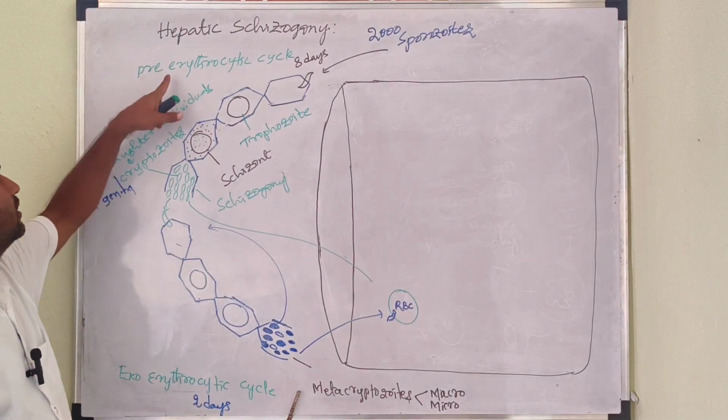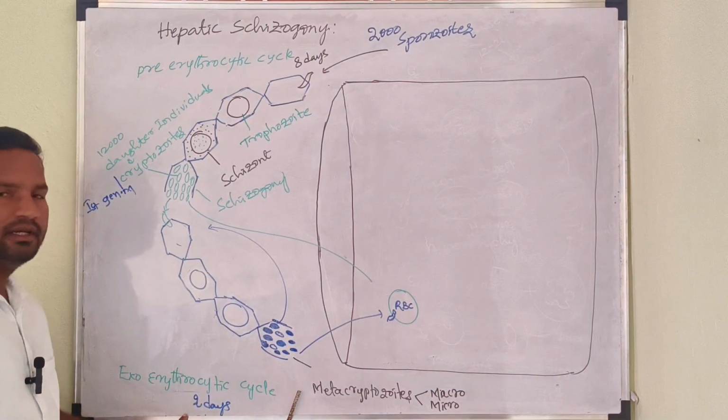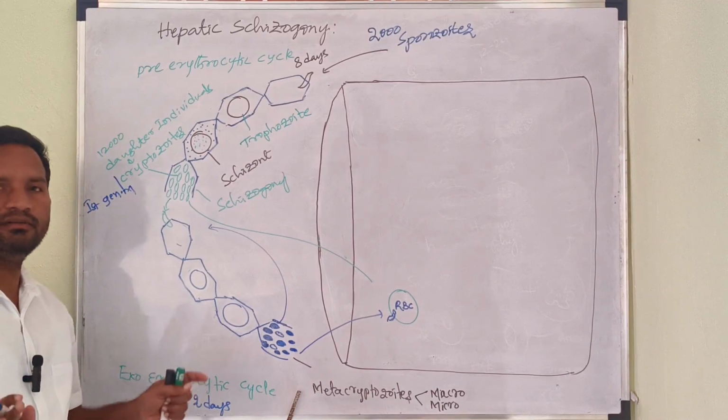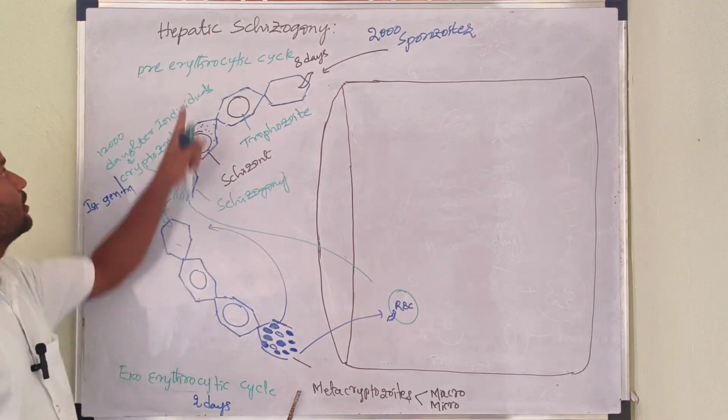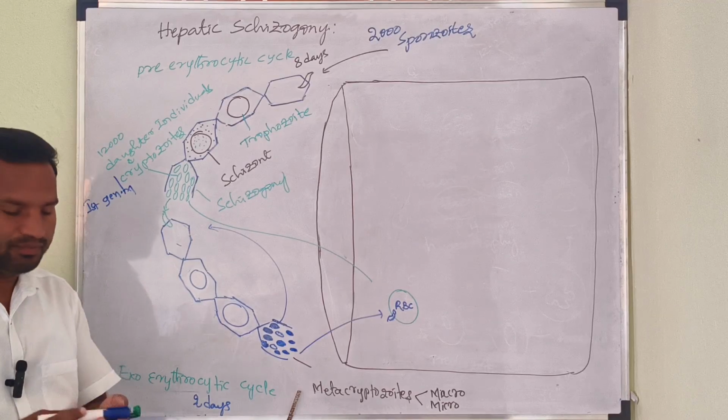This is about the pre-erythrocytic cycle and the exoerythrocytic cycle, commonly described as hepatic schizogony.